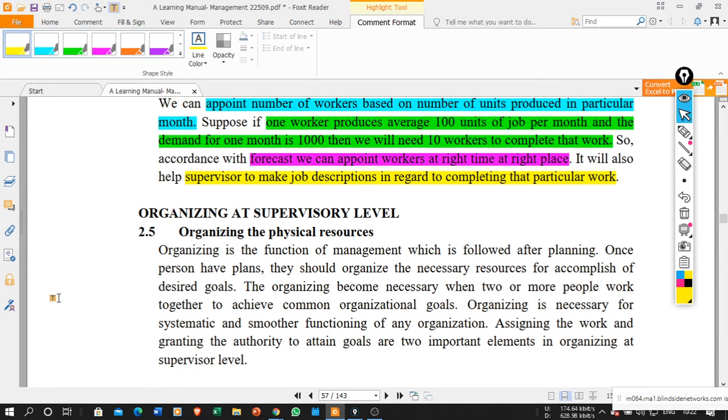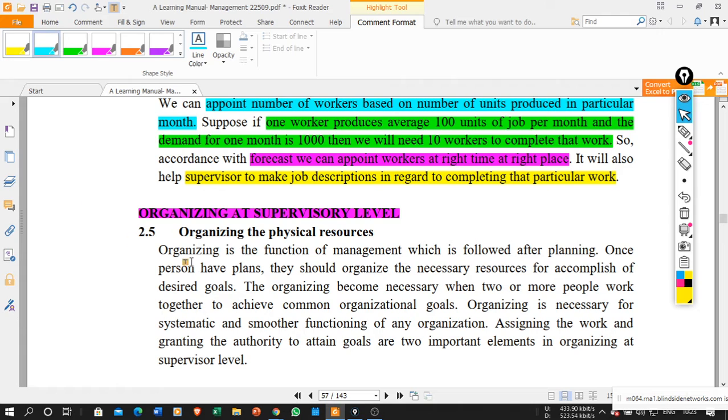Now, organizing at supervising level. The function performed by the supervisor so far is the planning function. After planning is over, the next thing you need to do is allocate the resources. We need to organize the resources. What resources are available in the organization? Machinery is one resource, material is one resource, money is one resource, and to accomplish the task we require certain methods. All these resources need to be organized in the proper manner. So organizing is a function of management. This is the next topic we are going to start today: organizing at supervisory level.